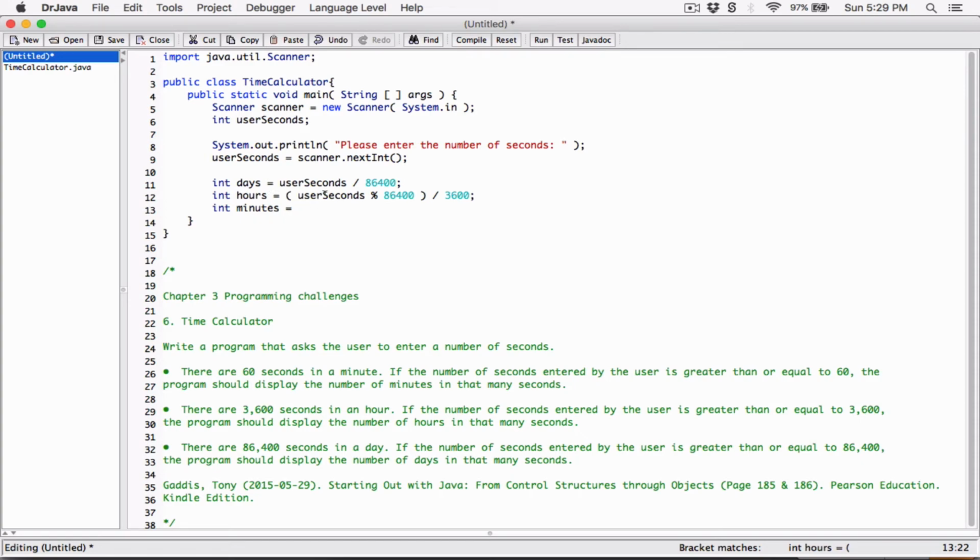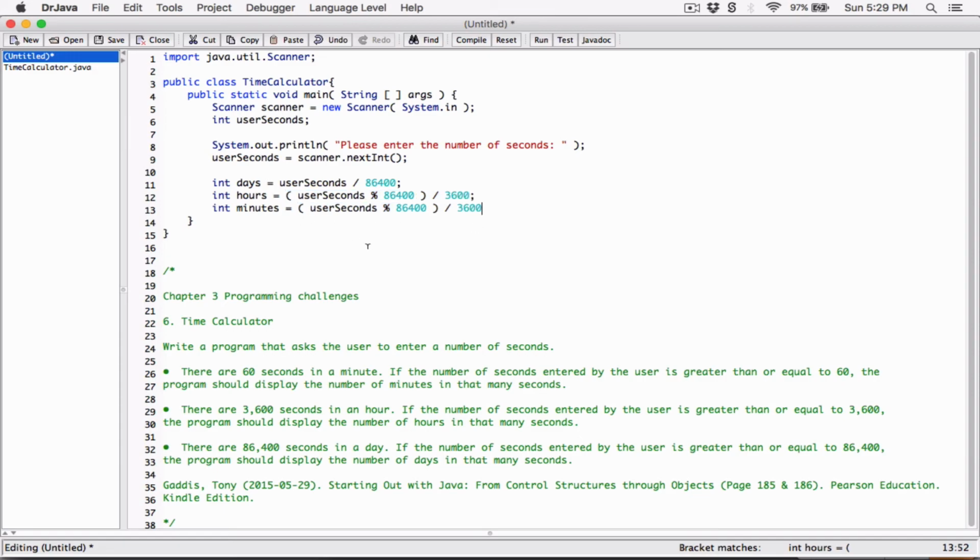Now to find the minutes, I want to get the remainder from dividing this remainder here by 3,600. So give me the remainder after dividing this remainder here by 3,600. I'm going to copy the same line, but I don't want the division of the remainder divided by 3,600.